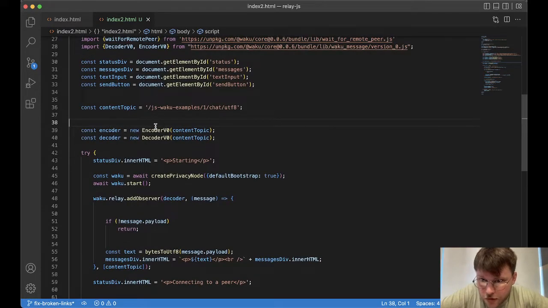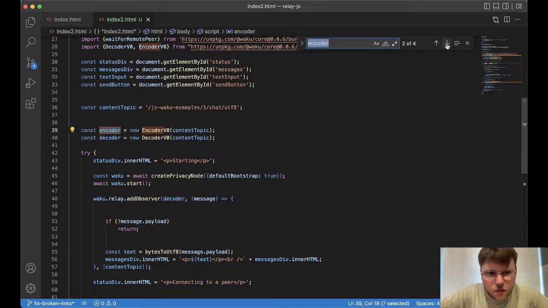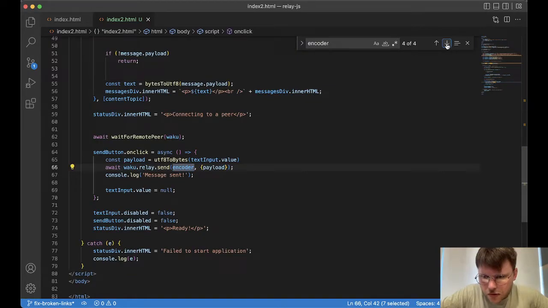So yeah, the encoders, create some encoders based on the content topic. I was looking into what this actually means. Well, actually, we can look at it here. If we go to where encoder is used in the code.